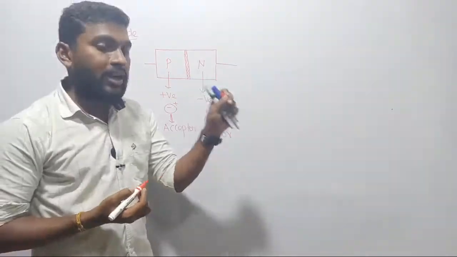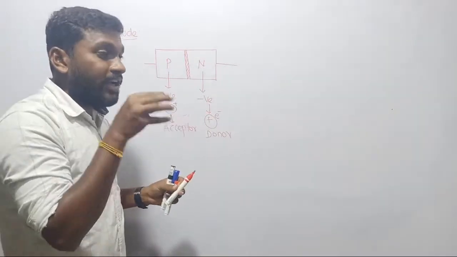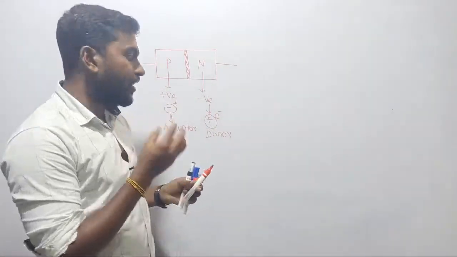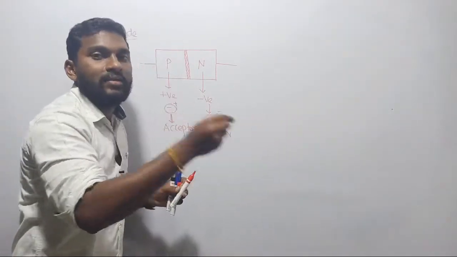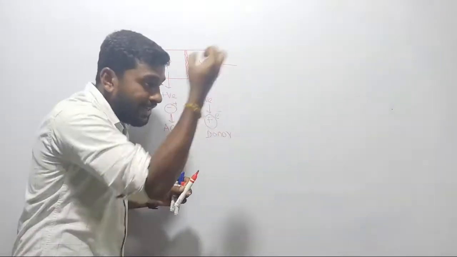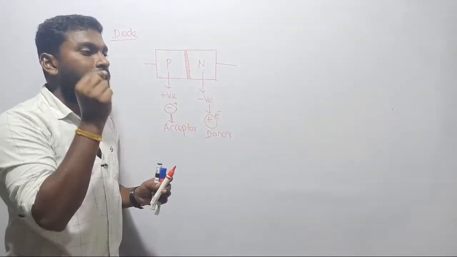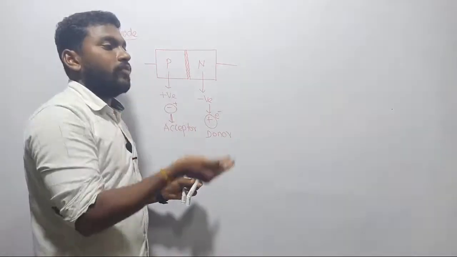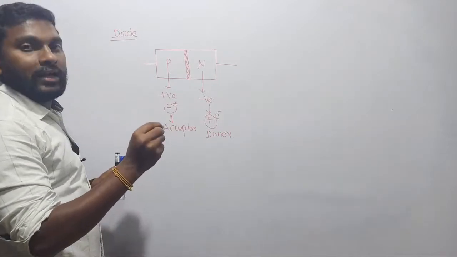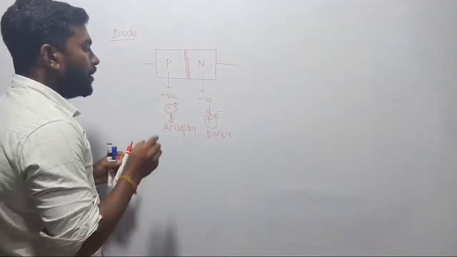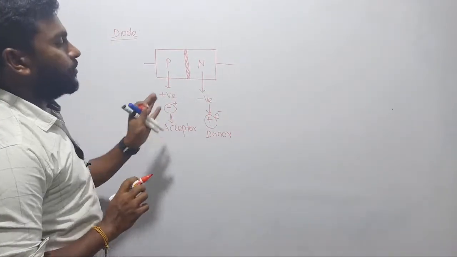Donor means a material is waiting to provide the electrons to someone, whereas acceptor means a material is waiting to get the electrons from someone. So we are defining these terms with reference to electrons. If a person is giving the electron, that person is called a donor. If a person is accepting the electron, that person is called an acceptor. So these names originated with reference to electrons. The conclusion is that donors are waiting to donate the electrons, whereas holes are ready to accept the electrons, so it is simply called an acceptor and a donor.